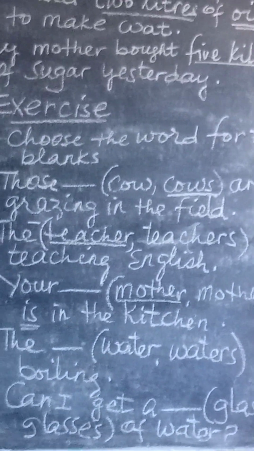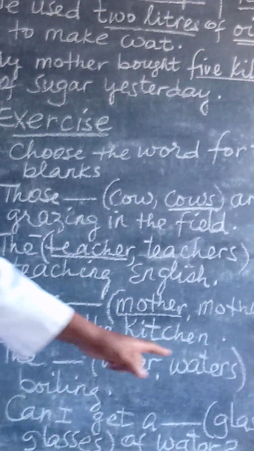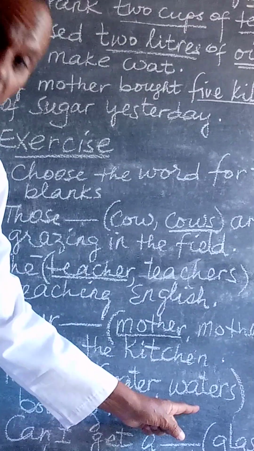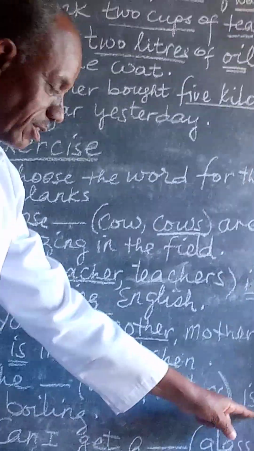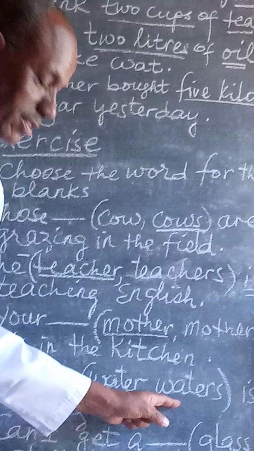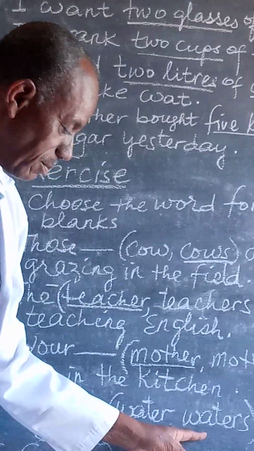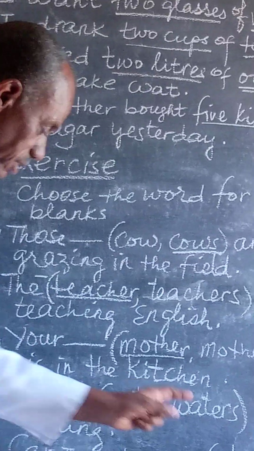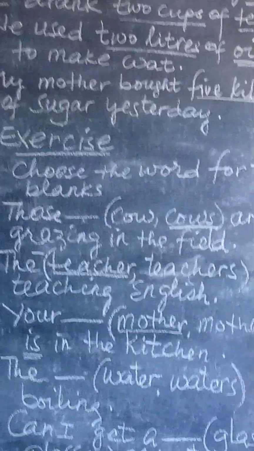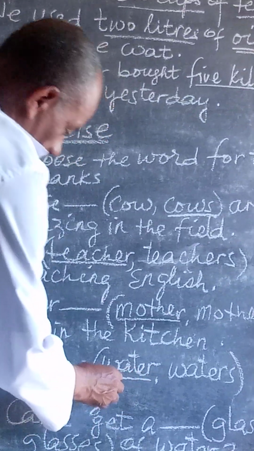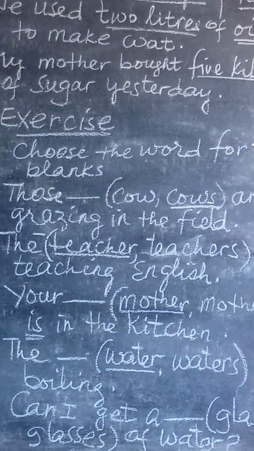We have seen, as we said before, that water cannot be pluralized. And the verb here is is. It is a mass noun. Mass nouns cannot be pluralized, but they are pluralized by using containers. So we say the water is boiling.